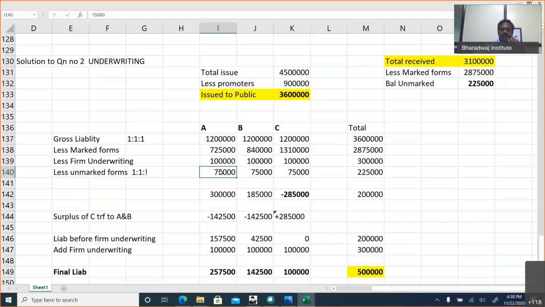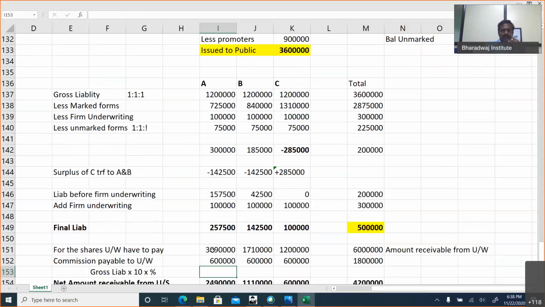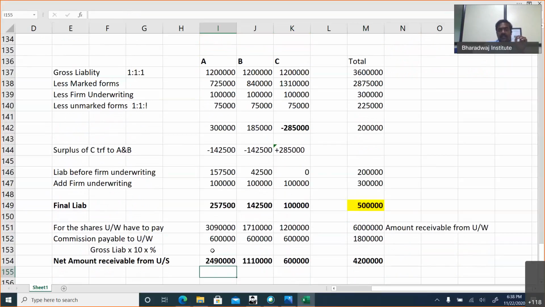Unmarked applications are distributed in the ratio 1:1:1. We get a surplus of C that is transferred to the other underwriters. Liability before firm underwriting is this much. Add firm underwriting because they are undertaking additionally 1 lakh shares. So this is the final liability. This is in shares.